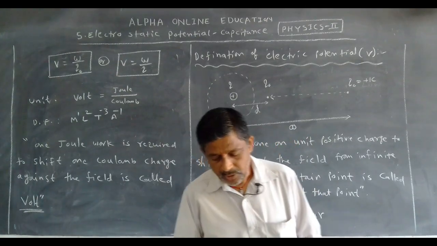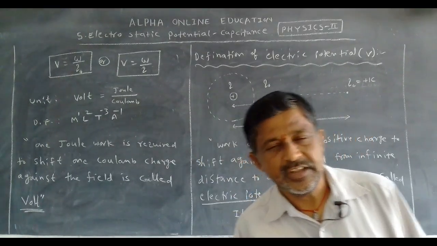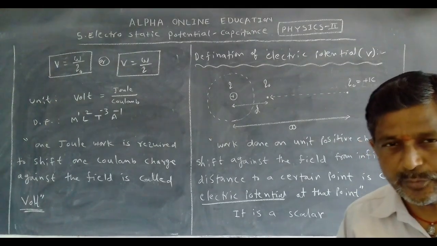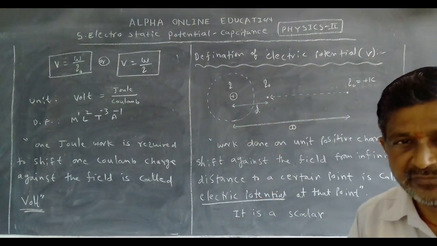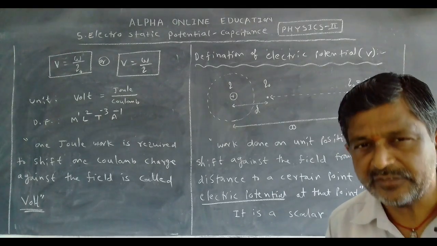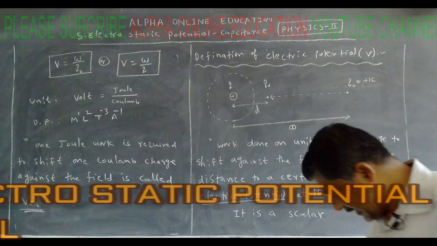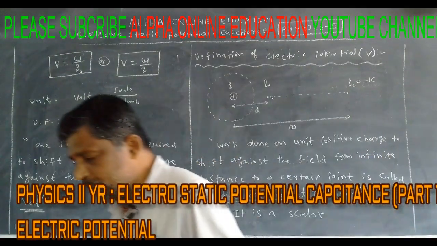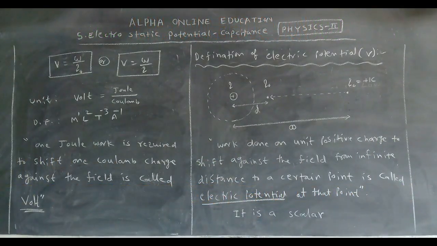Okay, this is about electric potential. The electric potential definition is very, very important, and this is the equation for electric potential as per the definition. V is equal to W by Q. This is very, very important. This principle we will use in the next classes throughout the syllabus. And this topic is also used in chemistry for atomic structure. Okay, this is about electric potential.